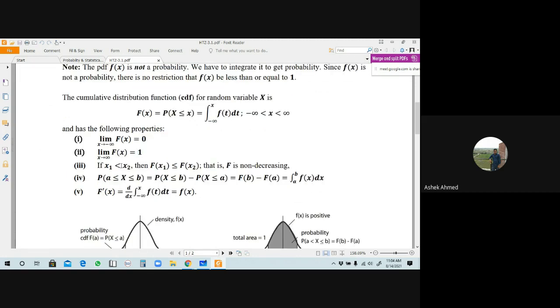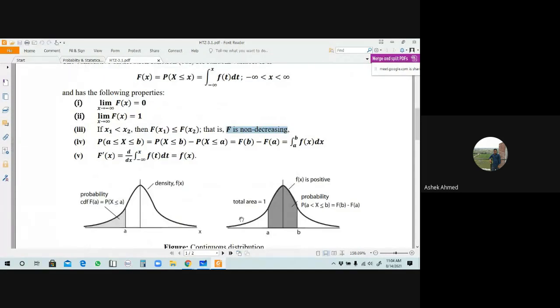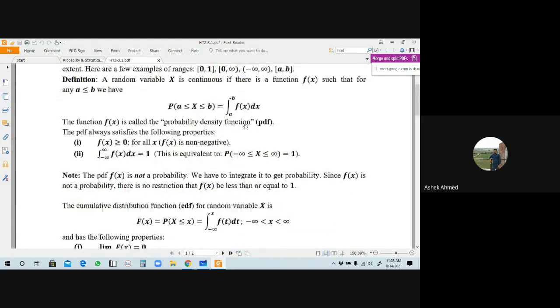If x1 is less than x2 and its corresponding values of f of x1 is less than f of x2, okay, this is non-decreasing. মানে কি? This is increasing function. যেটা আমরা increasing decreasing ফাংশন পড়ছিলাম ওই কনসেপ্ট এখানে অ্যাপ্লাই করা হয়েছে। তাহলে ফাংশনটা কি হবে? এটা হচ্ছে ইনক্রিজিং ফাংশনের কনসেপ্ট.